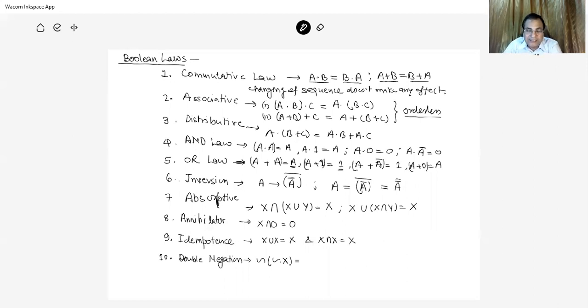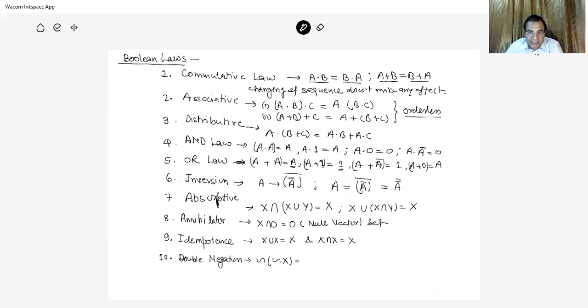Inverse law: the complement of the complement of A is equal to A. Complement of a complement is the same number. It is expressed like this, where it is A double bar. Absorptive law: X intersection of X union Y is equal to X. This is for intersection. Similarly, X union of X intersection Y is equal to X. Annihilator law: X intersection with null is null, the phi. Sometimes it is a null vector, or a null set as well, vector or set, null set.